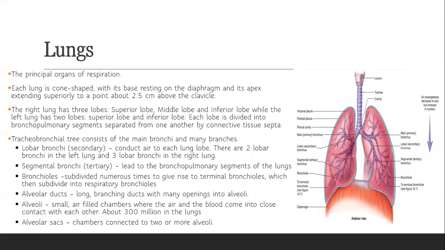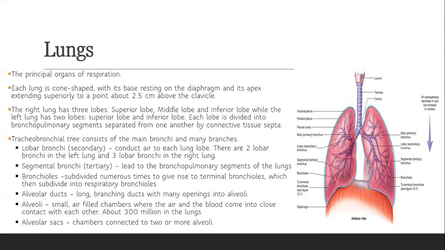The main principal organ of respiration is our lungs. Each lung is cone-shaped with its base resting on the diaphragm and its apex extending superiorly to a point about 2.5 centimeters above the clavicle. Our right lung has 3 lobes, while our left lung has only 2 lobes.